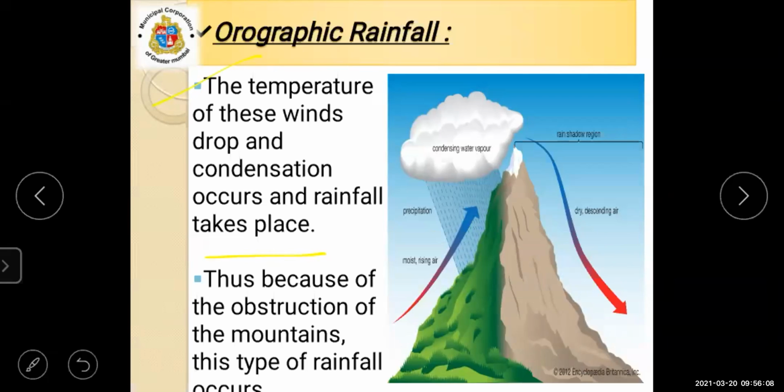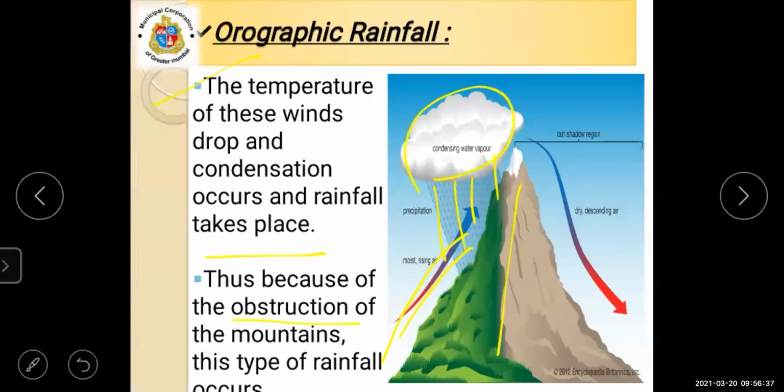When the air is blowing in the upward direction, the temperature drops, the air condenses and then the rainfall starts occurring. Thus, because of the obstruction of the mountain, this type of rainfall occurs.